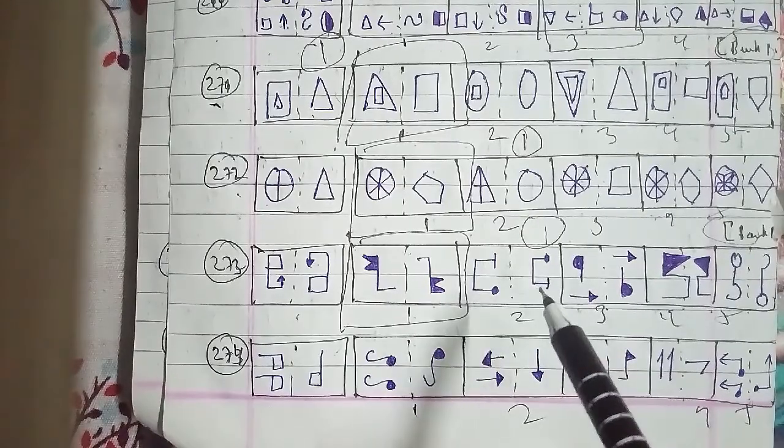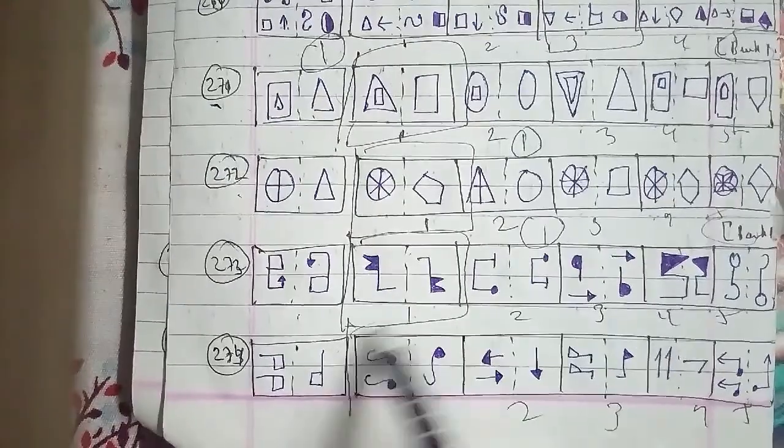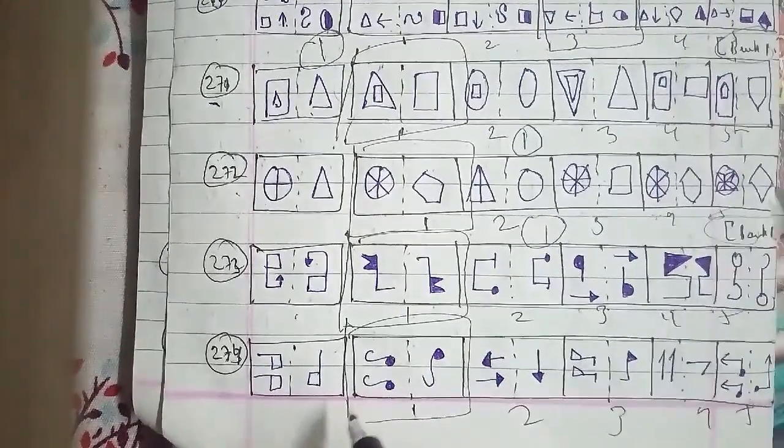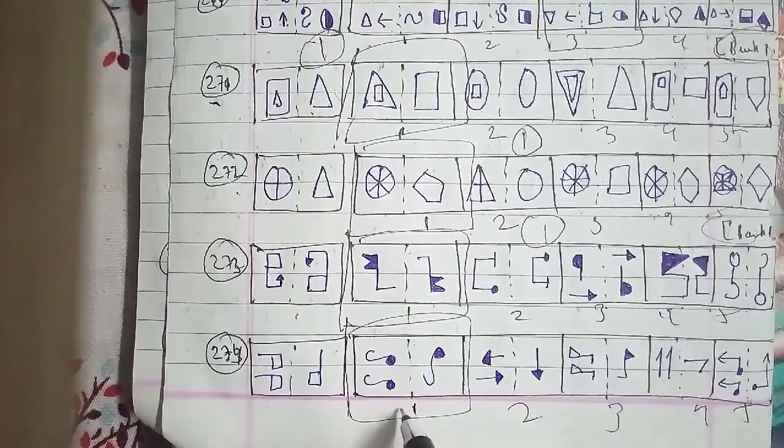So we can say that the first figure will be the right answer for this question as well, as I told you.